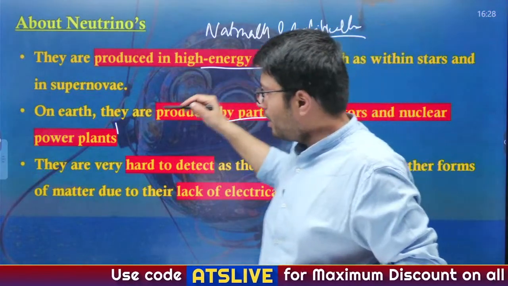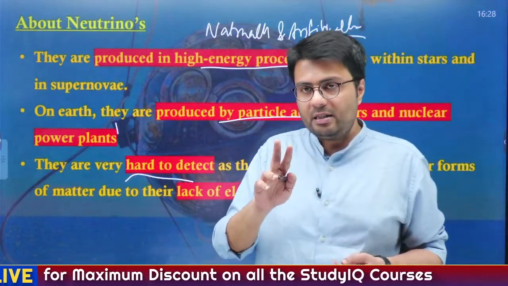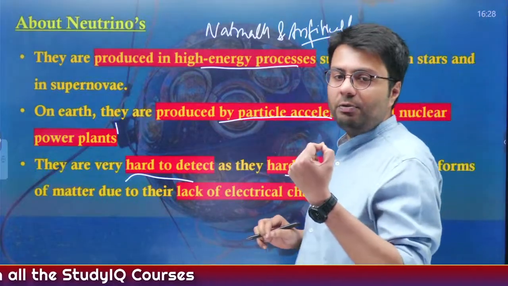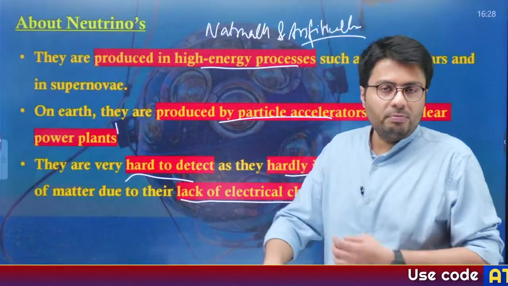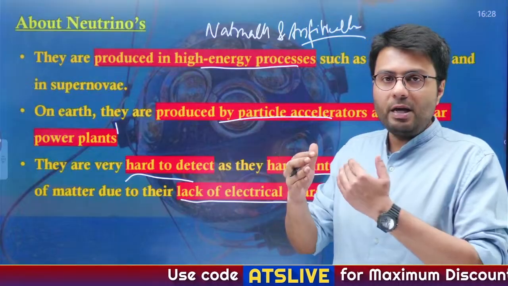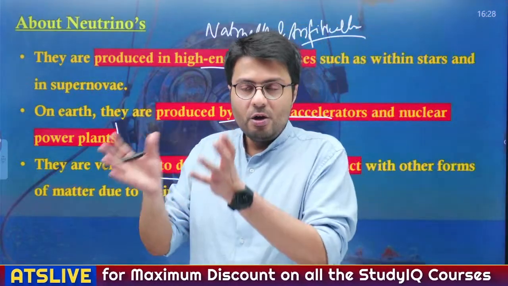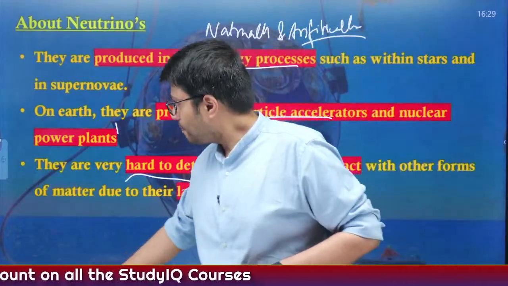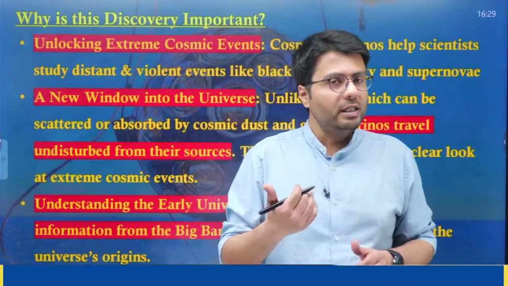Understood? Now, in terms of detection, they are very hard to detect, and this is because of two characteristics. First of all, they seldom react with any matter because their electric charge is negligible, and also they have a very small mass. So, as they are very hard to detect, you need very high technological development or a particle accelerator to detect these kinds of neutrinos. Understood? Now, why is the discovery of such neutrinos important for the scientific community?